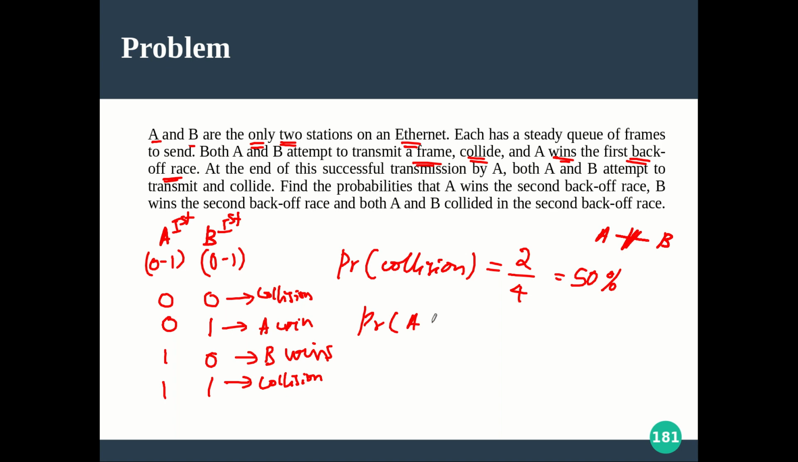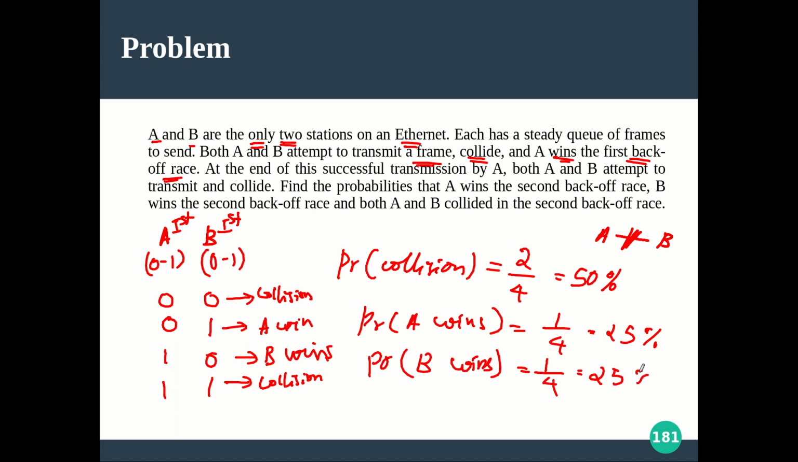Now what is the probability that A wins? A wins, that is just one case out of 4. So there is a 25% chance for A to successfully send its data, and another 25% chance for B to successfully send the data, right? And with this 25% chance, A wins the first back off round. That is being given in the question, right?